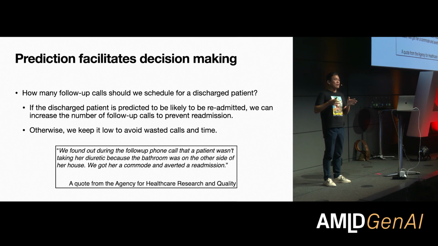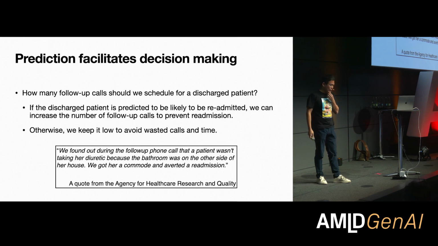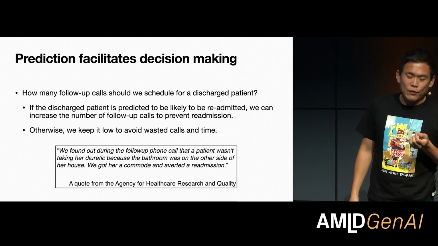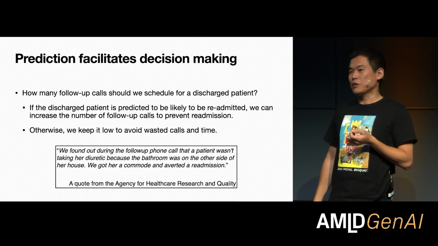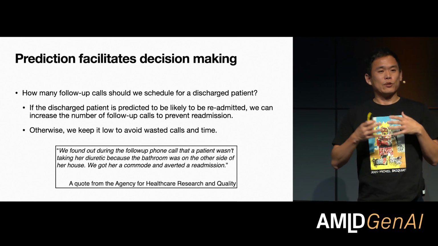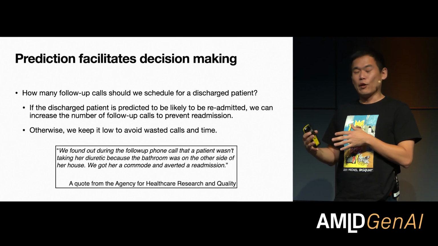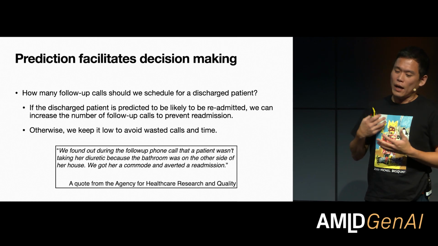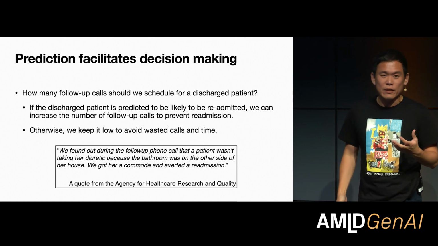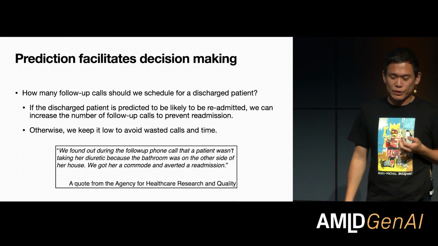And then standard care tends to be 2 follow-up calls in total. So about 3 or 4 days later, you're going to get another follow-up call. And we all know that follow-up calls actually do save a lot of resources as well as save patients' lives, because when patients are readmitted, that often means that something bad really happened. And some of those things can be mitigated by a simple phone call by a nurse.